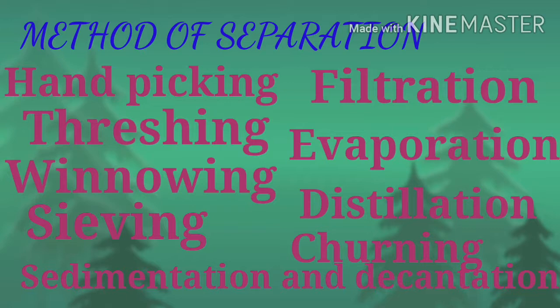What are the methods? First one, hand picking. Second one, threshing. Third one, winnowing. Fourth one, sieving. Fifth one, sedimentation and decantation. Sixth one, filtration. Seventh one, evaporation. Eighth one, distillation. And ninth one, churning. These are methods of separation. By using these methods, we are going to separate the mixture. Now we are going to see all these methods one by one.